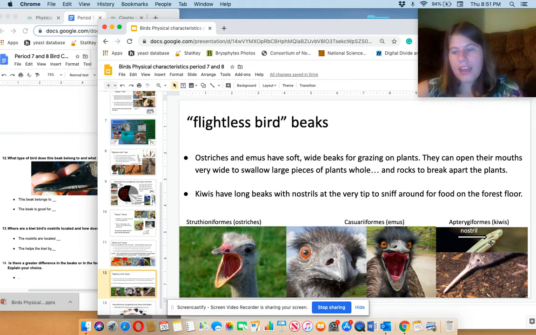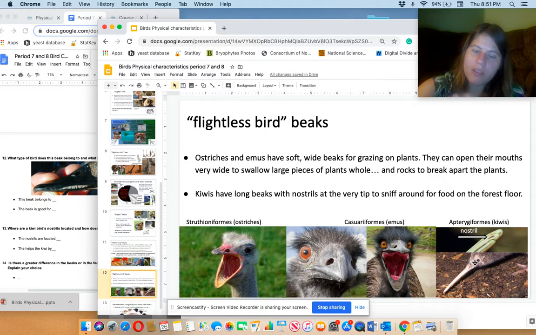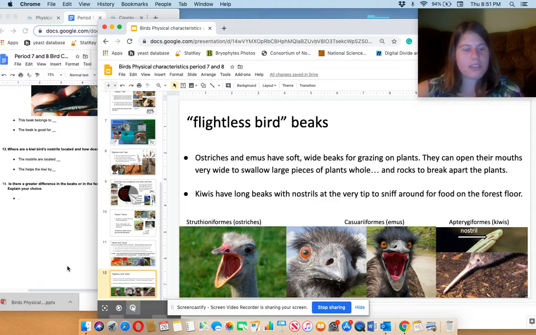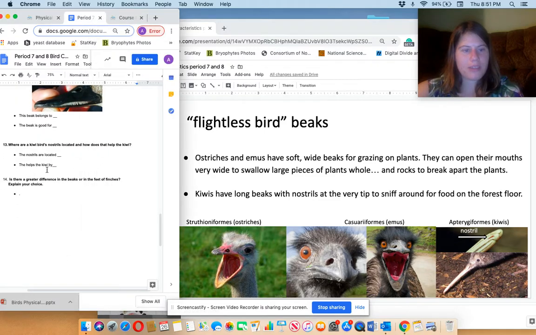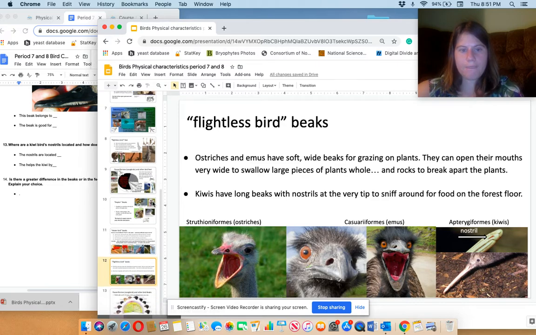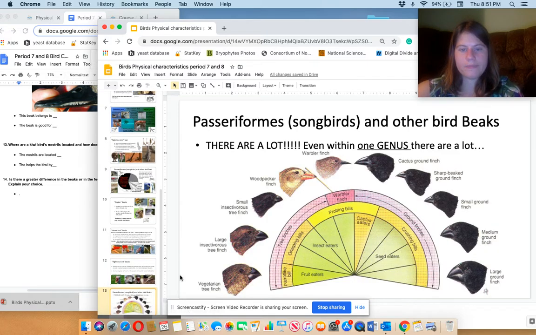That's why kiwis, they have nostrils at the very, very tip of their very long beak. And this is kind of like a scent probe. They will forage around and stick their nose around everywhere and sniff and use it kind of hunt by smell, which is pretty fantastic. Which, by the way, is a question about kiwis. Yeah. Okay, cool.